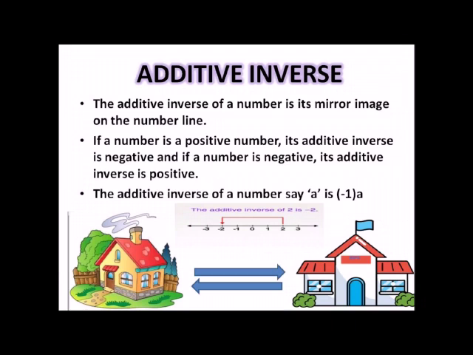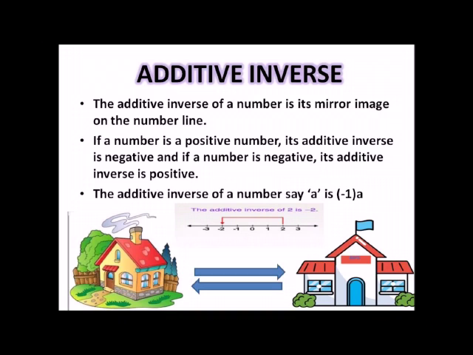Now let us move on to the additive inverse. That is the first main topic of the chapter. What is additive inverse? The additive inverse of a number is its mirror image on the number line. If a number is a positive number, its additive inverse is negative, and if a number is negative, its additive inverse is positive. The additive inverse of a number a is -1 times a, or -a.